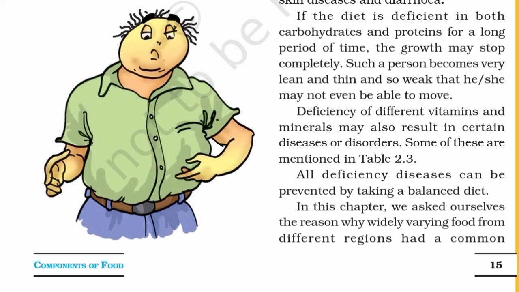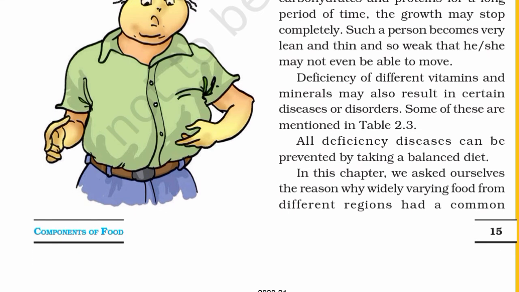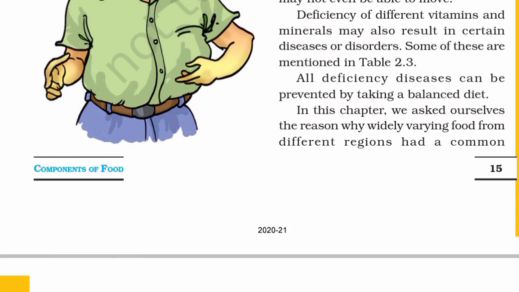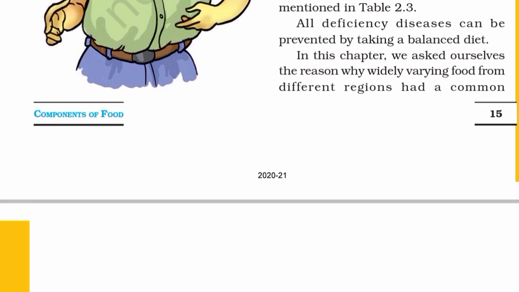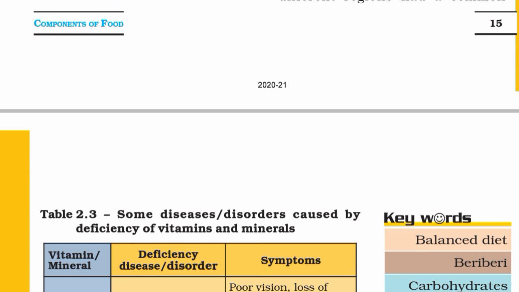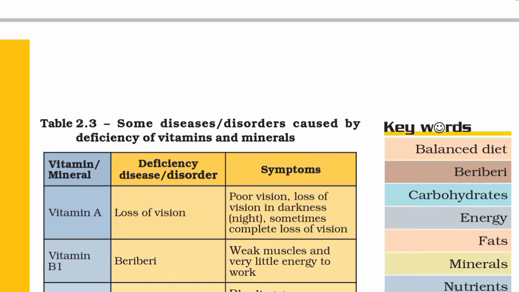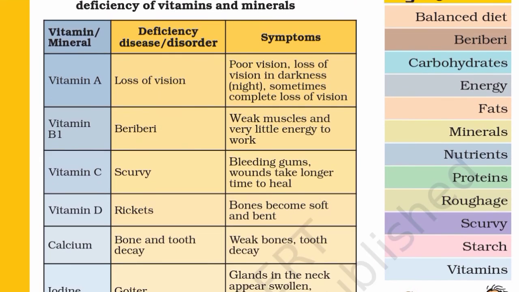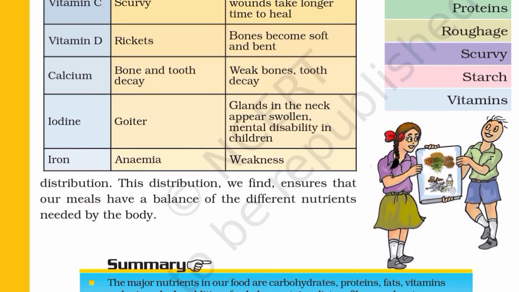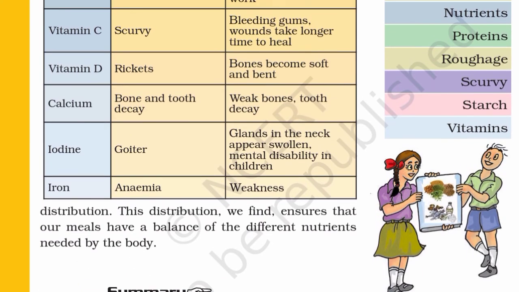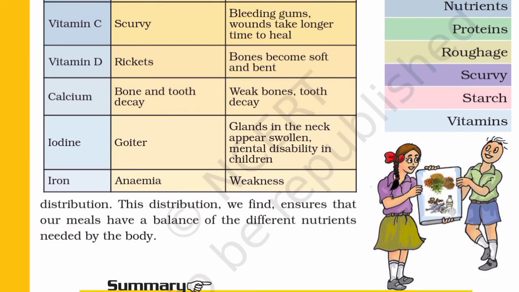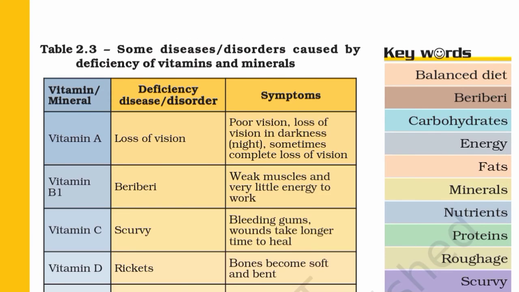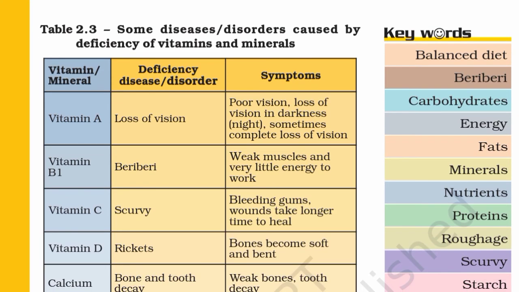In this chapter, we asked ourselves the reason why widely varying food from different regions had a common distribution. Page 16. This distribution, we find, ensures that our meals have a balance of the different nutrients needed by the body. Table 2.3. Some diseases or disorders caused by deficiency of vitamins and minerals.